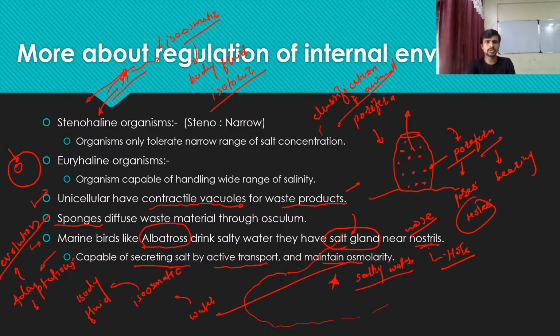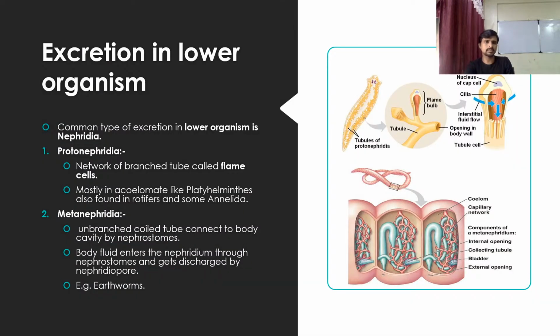Okay, so these were the different organisms, and we classify them on the basis of their excretory systems. There are different types of excretory systems in the lower organisms.